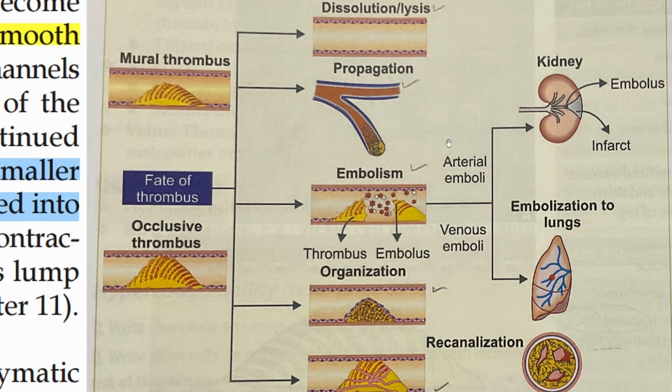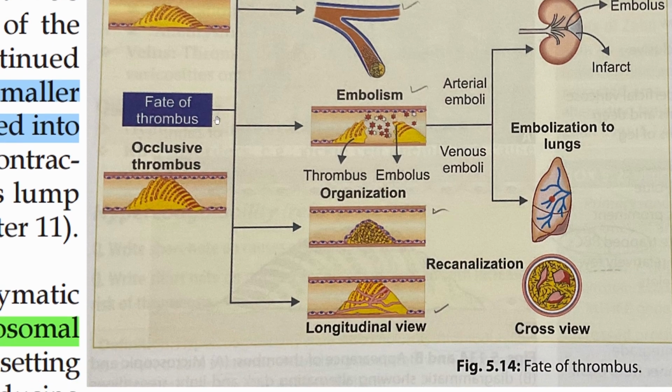In embolism, we have two types: arterial emboli and venous emboli. Venous emboli go and embolize in the lungs. Arterial emboli most commonly embolize in the kidney. Then there is infarct because of the lack of blood supply. Done. Then we have organization and recanalization.